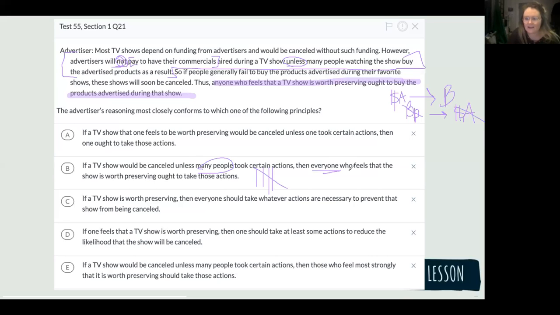Then everyone, yes. You're absolutely right. This one just talking about our feelings. If we feel that it's preserved and something would happen unless one took those certain actions, but do we know that it's our actions alone will cause that to happen? Nope. Where B is saying that, hey, we need everyone to do it, to take those actions. Excellent.